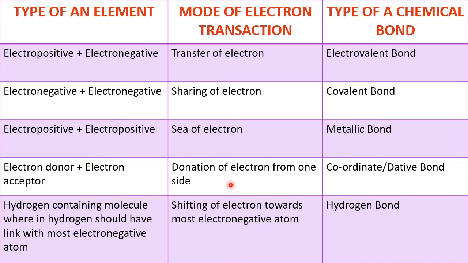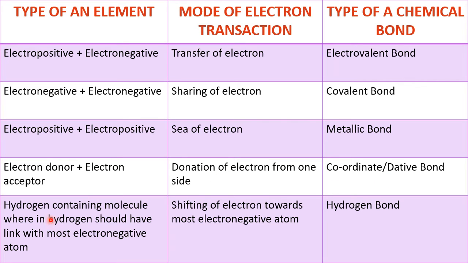Here, there is donation of electrons from one side. One species is giving both electrons. Here what happens? One accepts, one takes. Both are given by only one atom. The other atom's role is only to accept. Its contribution to give electrons is not there. So electron donation is from only one side. That is called a coordinate bond or dative bond.